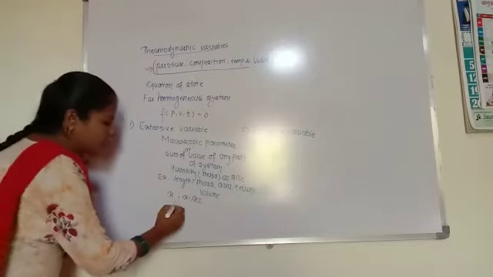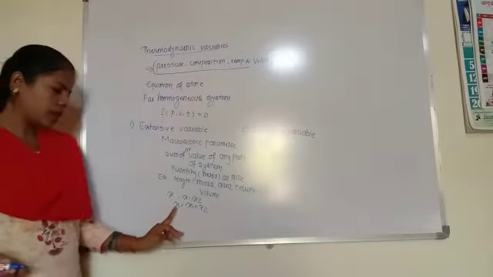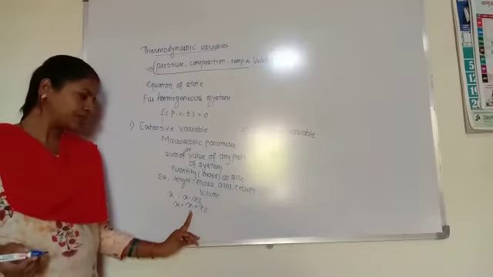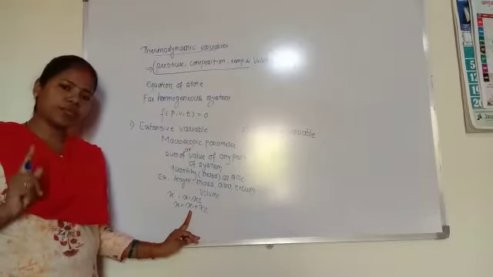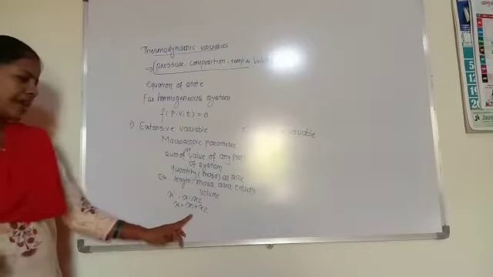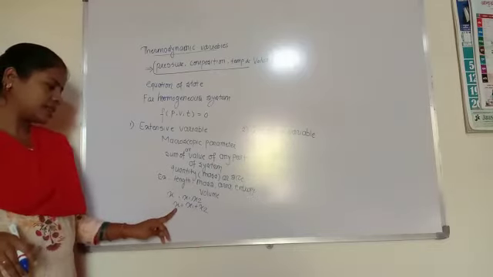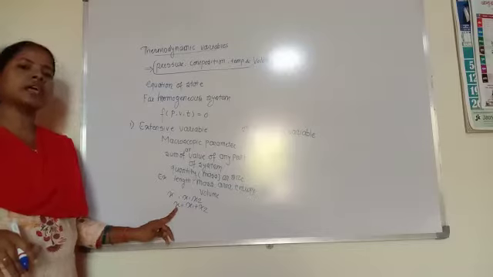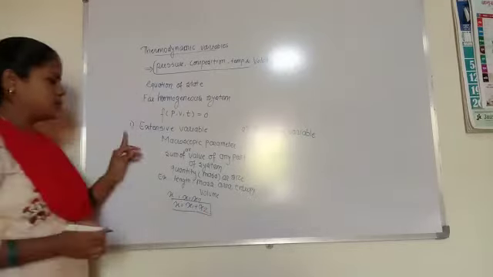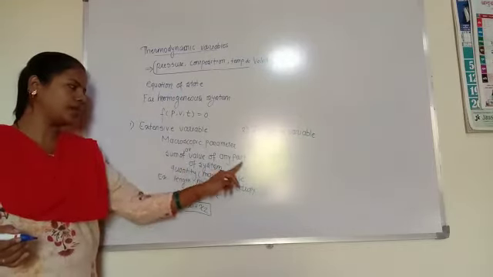If we write x equals x1 plus x2, where x1 is the value in the first part and x2 is the value in the second part, then the macroscopic parameter x is an extensive variable. This is the equation for the extensive variable: x equals x1 plus x2, the sum of the values of the parts of the system.